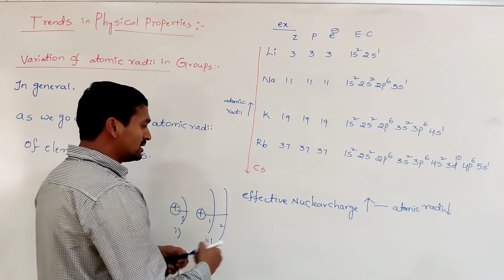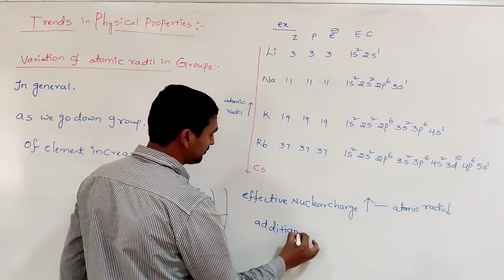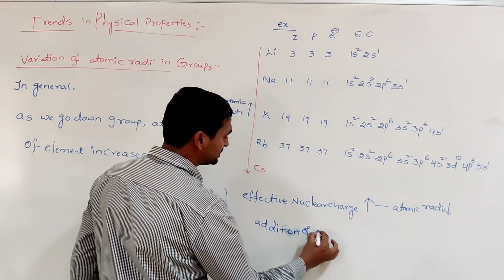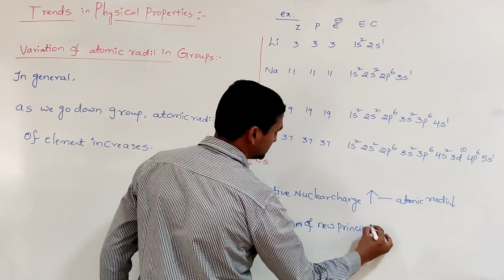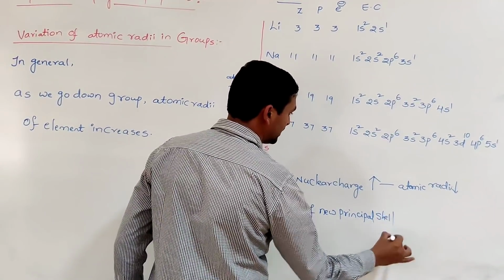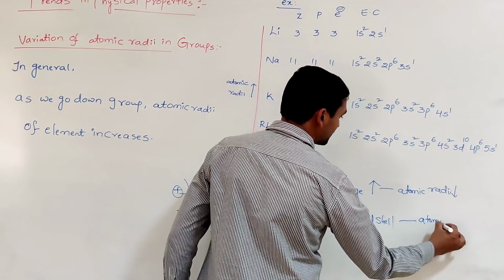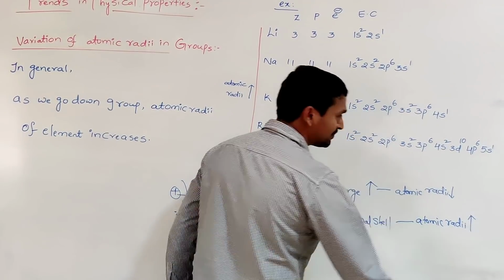That means the addition of a new principal shell or quantum number supports the atomic radii increasing.